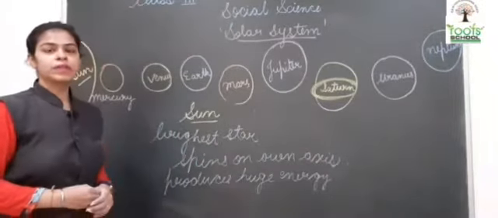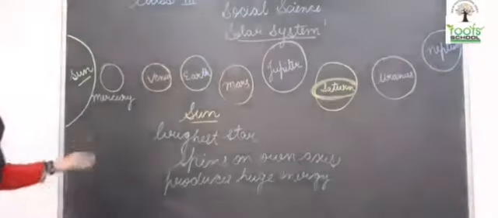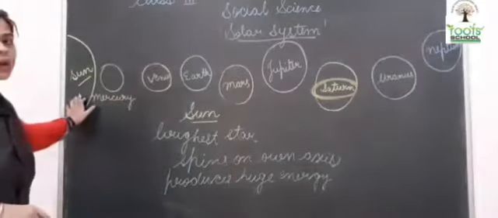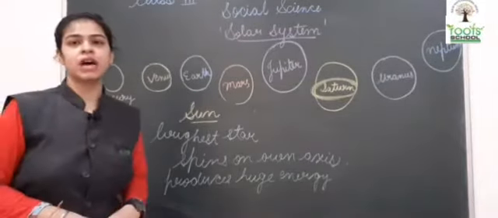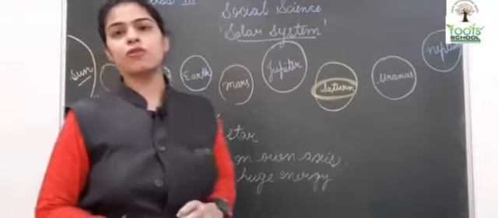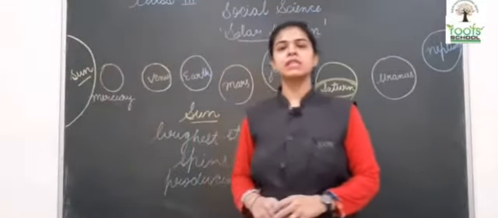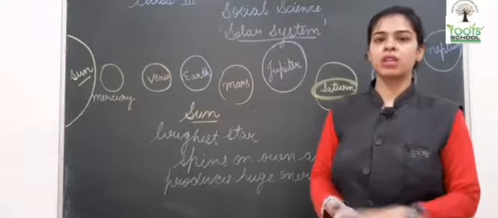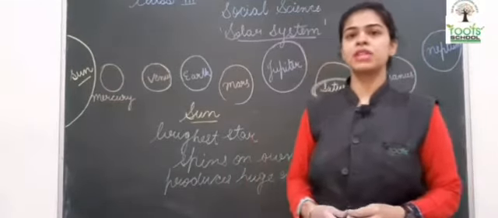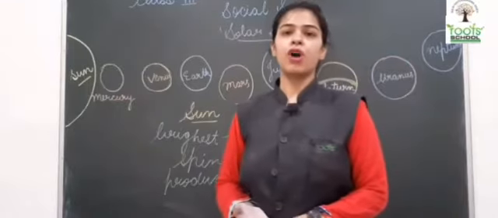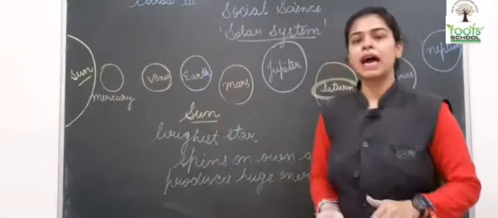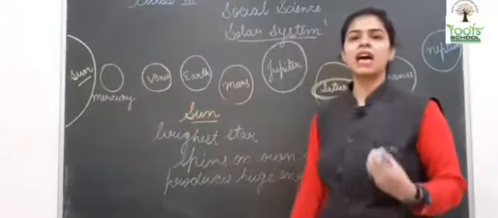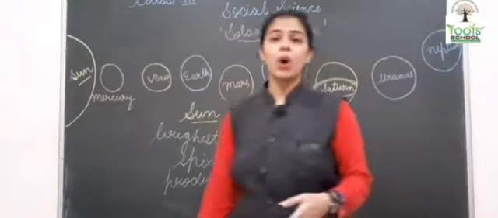Now children, we'll start with the properties of the Sun. The Sun is known as the central star of the solar system. Also, it is the brightest star because it has lots of heat and light. It produces a lot of heat energy due to the continued explosions on the surface. What are explosions? Explosions are the bursting out of fire from the ground. From under the ground, the fire bursts out onto the surface. सन के surface पे बहुत सारे continuous explosions and fireworks होते रहते हैं.